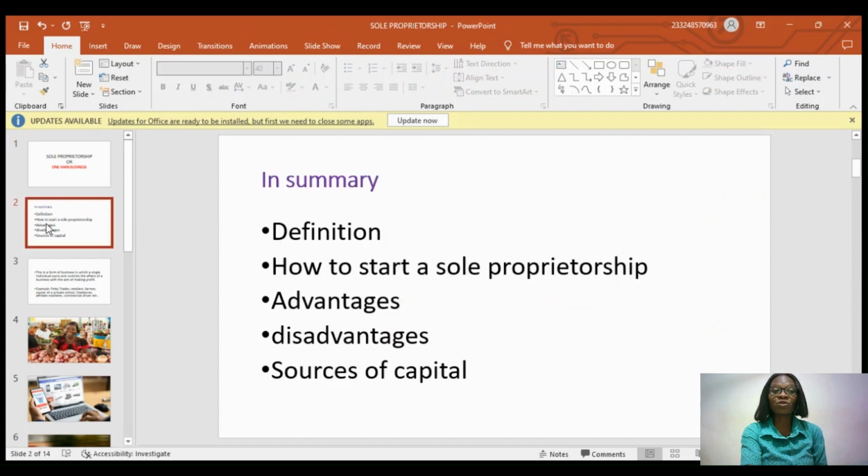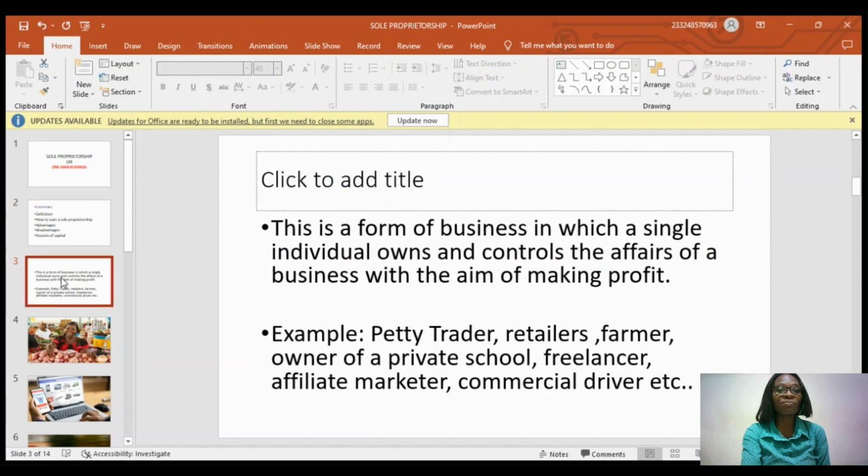So in today's class, we are going to see what sole proprietorship is, which is the definition. We want to see how you start a sole proprietorship. You want to see some of the advantages you enjoy as a sole proprietor, and some of the disadvantages or challenges you may encounter. And then you want to see how you can raise capital, probably where you will get money or finances or other things that you need to be able to start your business. So, without wasting my time, let's see what we mean by sole proprietorship.